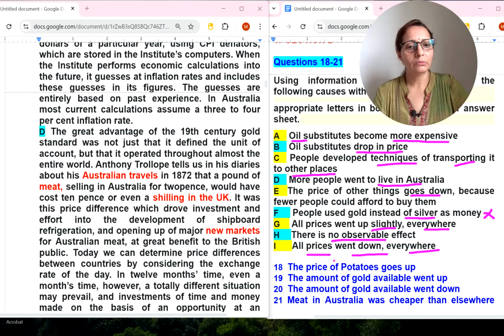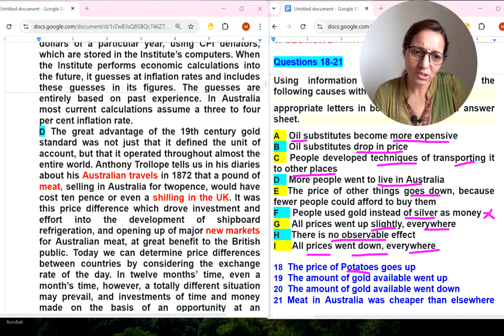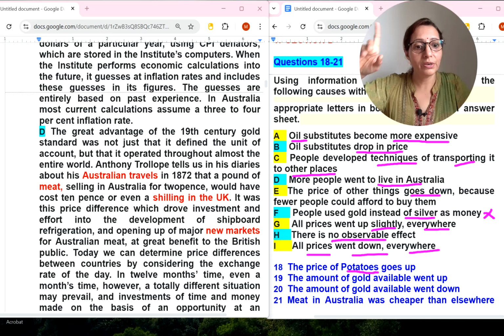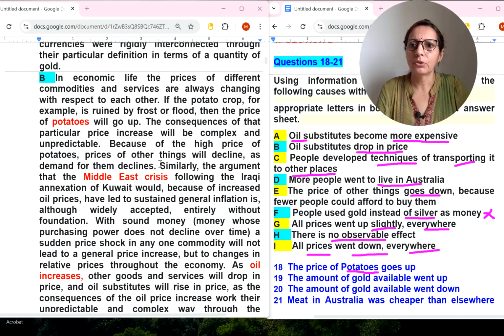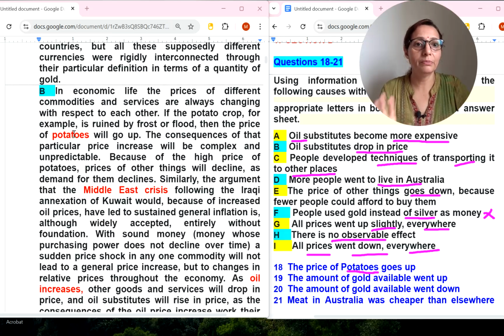Okay. Now question number 18: the price of potatoes. Straight away I will go to B paragraph. Goes up. Okay, now let's go to the potato word. Yeah, here it is, the potato word in B paragraph.